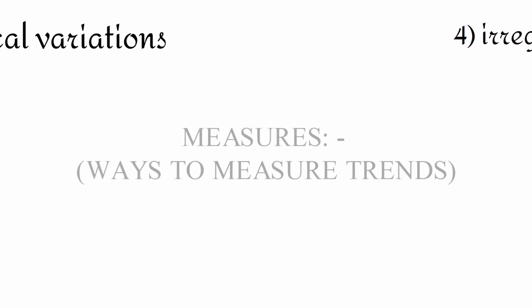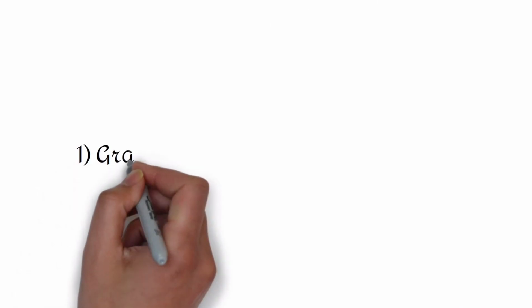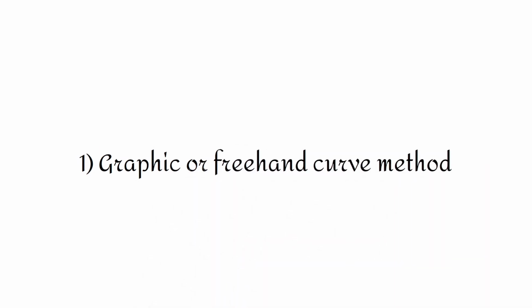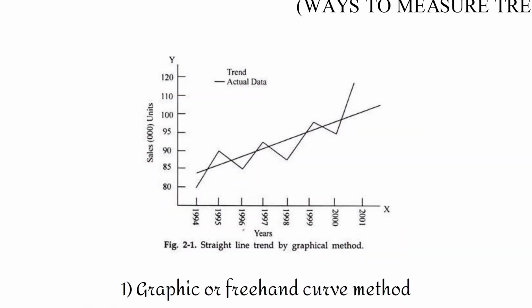The first method is the graphic or freehand curve method. Now the data given in the time series is plotted on the graph and all the points are joined together with a straight line. Now this curve is irregular and the irregularities are smoothed out by drawing a freehand curve or a line along the dots. This curve eliminates short-run oscillations.